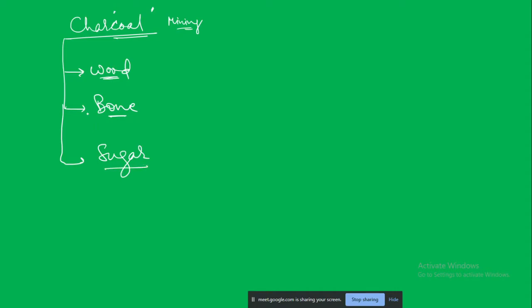So what is the meaning of char? To burn. It's charred beyond recognition. It has totally become black, and we cannot make out what it is. So wood, for example, if it is burnt in the absence of oxygen, then what happens? We will get the wood charcoal.